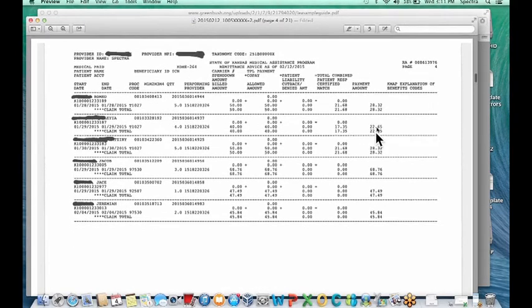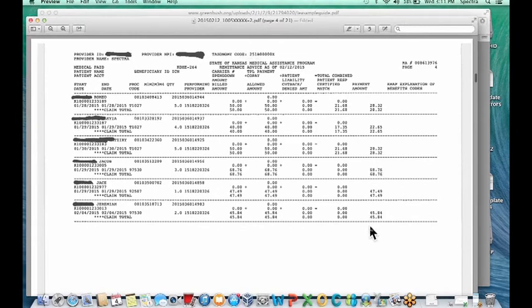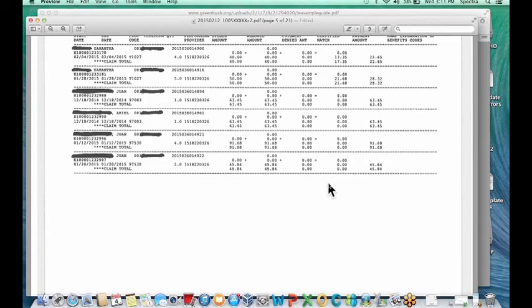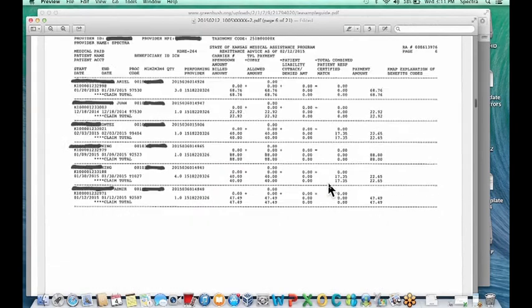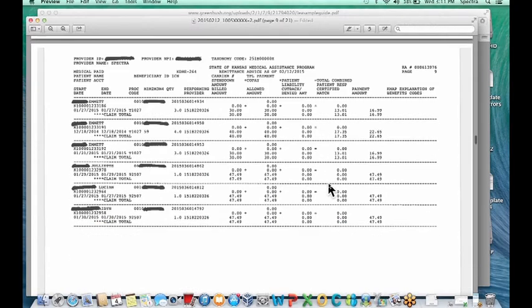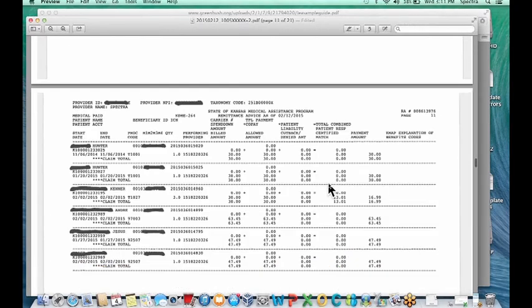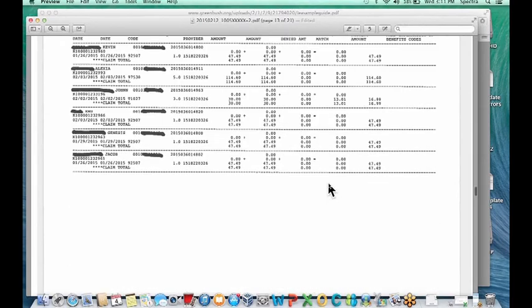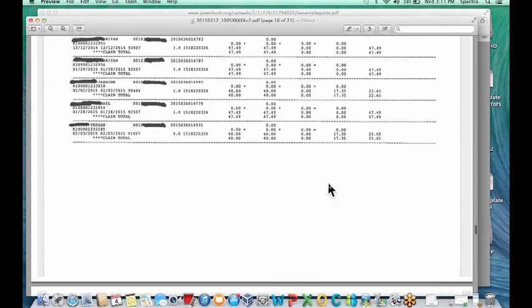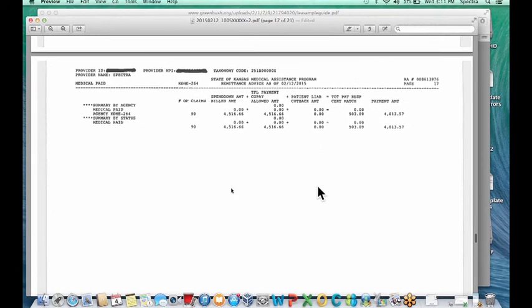So if you just keep scrolling through here, all of these services are showing paid. Again, these are paid. So let's page to the summary page, since these are actually all showing paid. It'll actually show a summary page of your services being paid right here.